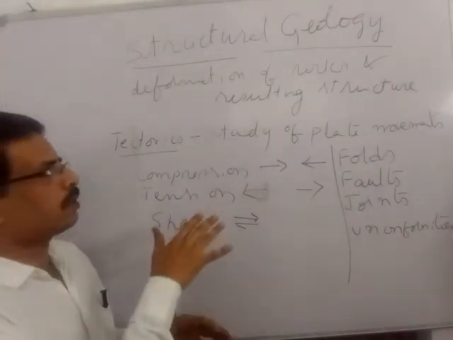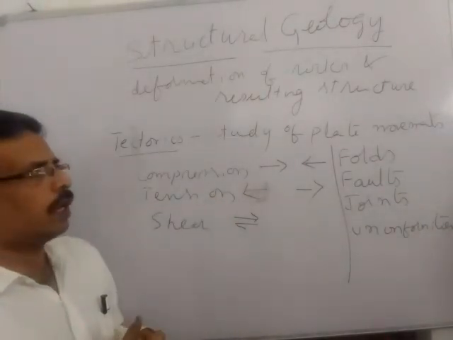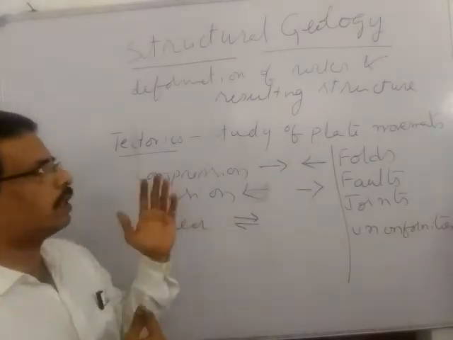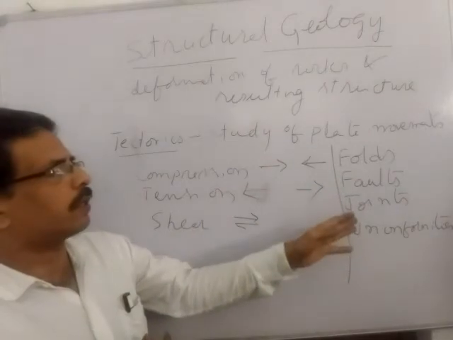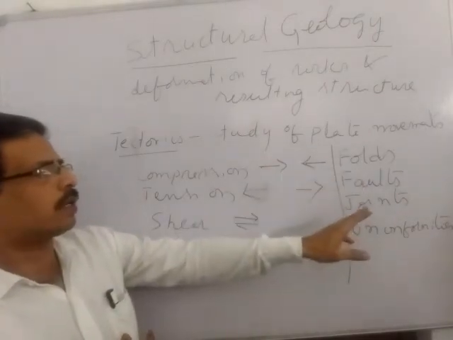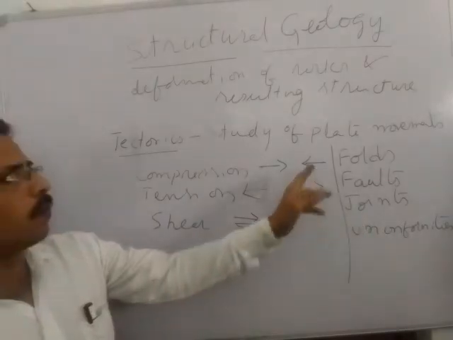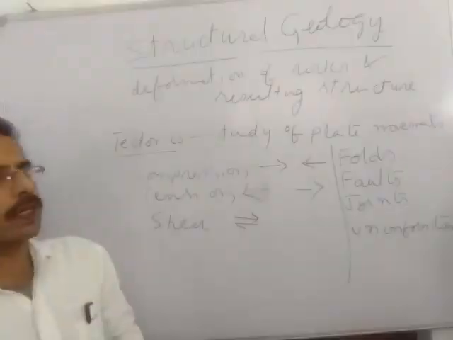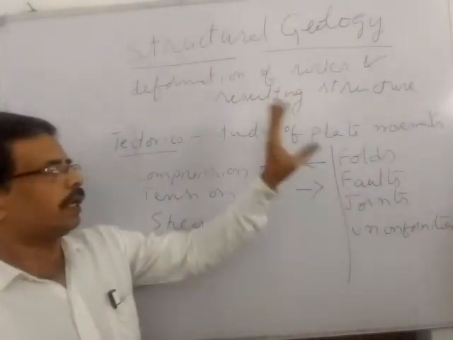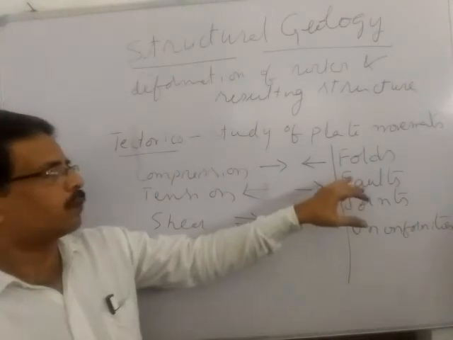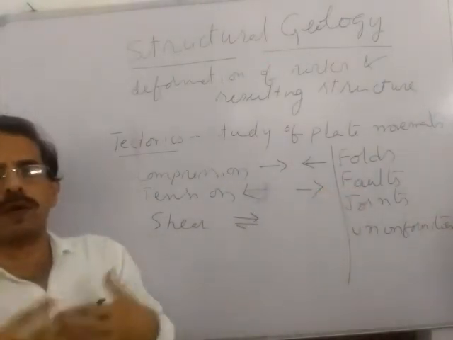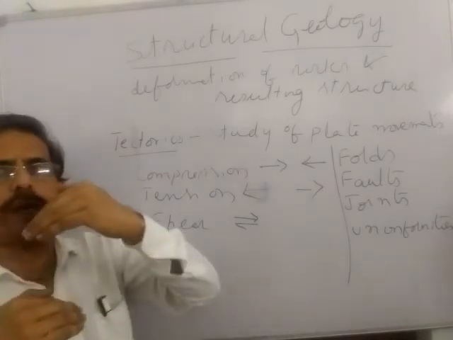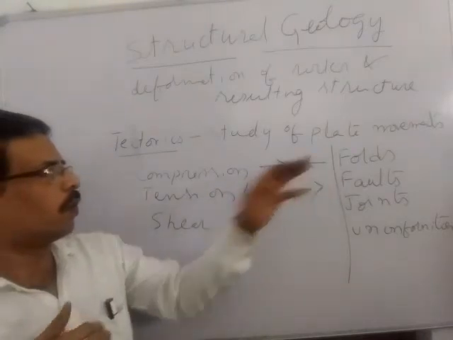Because of compression, tension, and shear forces, these may create different types of structures. I have given the important list of structures here: the folds, faults, joints, and unconformities. These are the four structures we study in structural geology. The first one is folds. Because of compressional stresses, rock formations get bent, and the bending of rock formations is called folding.